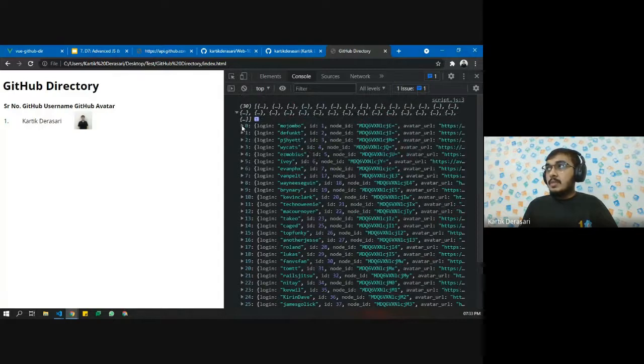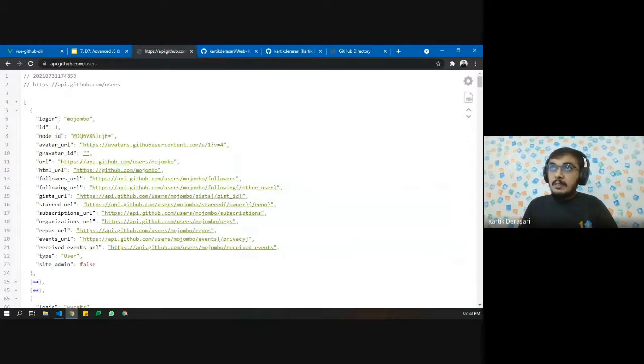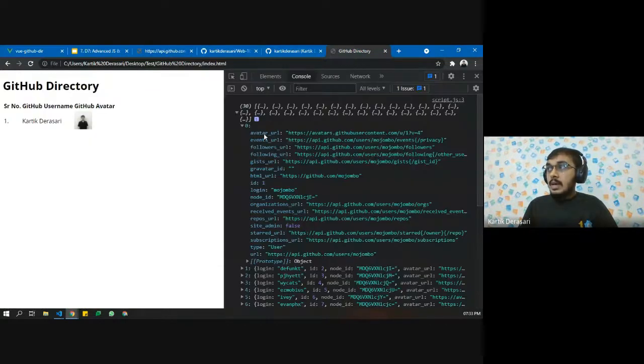Let us check the first object. We have all these different values, but please do notice that this was in the JSON format, with double quotes on the left hand part, and we are converting this. So here this is in the JavaScript object format.